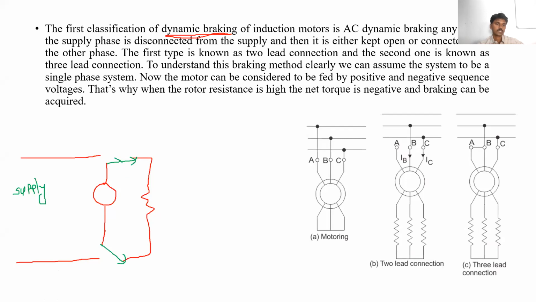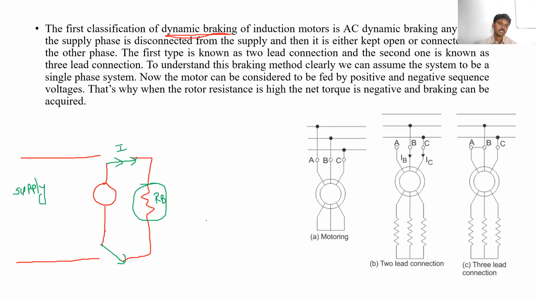Whenever the terminals of the motor are connected across the resistance, the flow of current increases. The flow of current increasing means whatever kinetic energy is stored in the motor will be dissipated in the form of heat across the resistance. This flow of current depends upon the value of the resistance. The resistance we use for decreasing the motor speed is called the braking resistance. Clear?